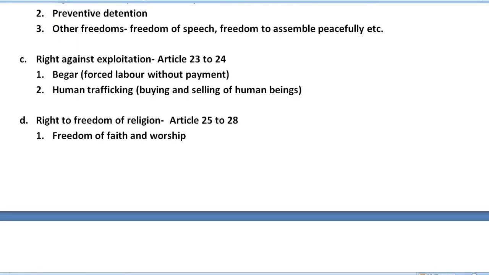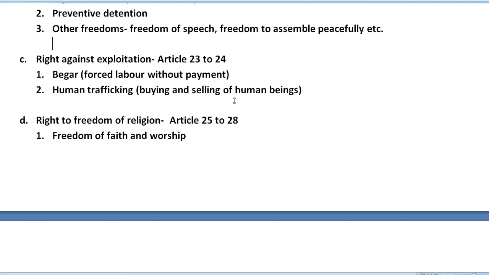Next, we have the right against exploitation. Under this, as you can see here, Articles 23 to 24, we have the right against exploitation. Here, first I mentioned begar and second human trafficking. In front of that I have written the meaning of these words. Begar is forced labor, also known as forced labor without payment, and human trafficking means buying and selling of human beings. So prohibition of traffic in human beings and forced labor. This kind of thing is totally prohibited under this right against exploitation. If something like that happens, you can knock on the door of the court.